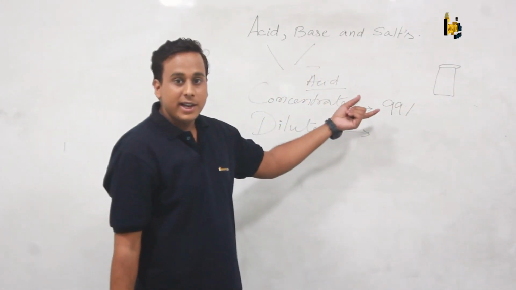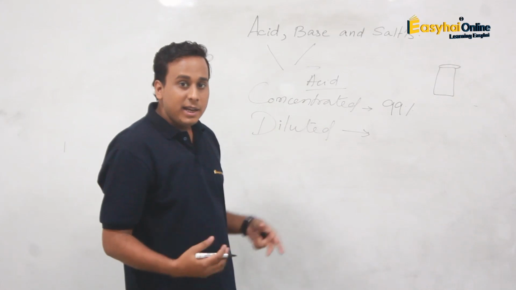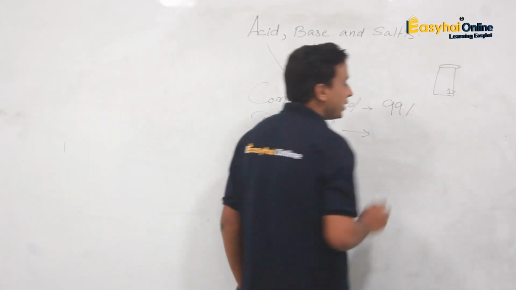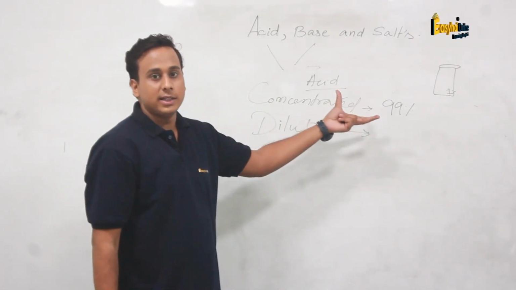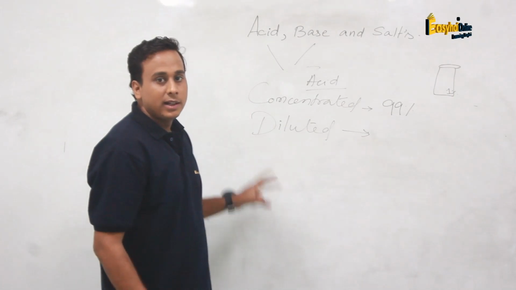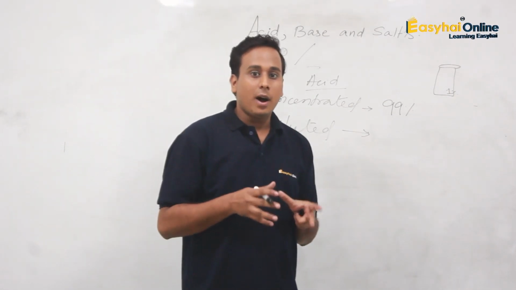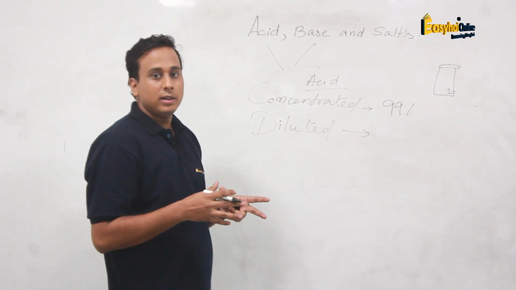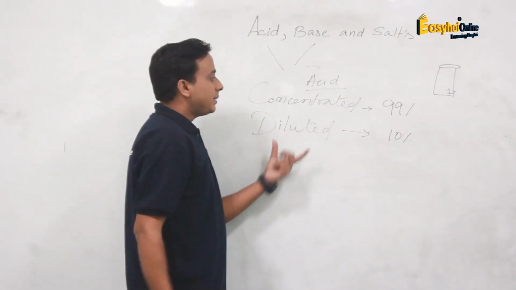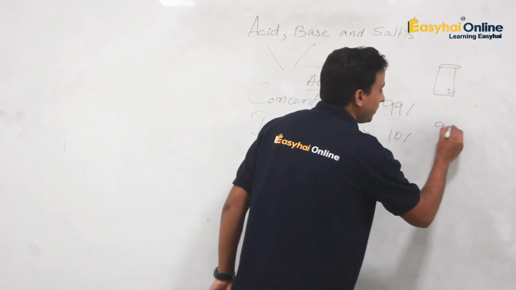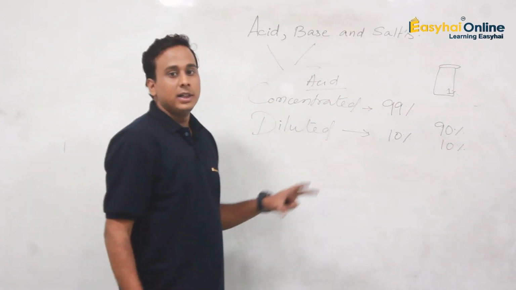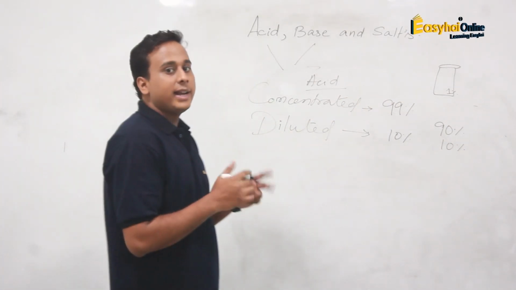So when I am telling 99% concentrated acid, it means that only 1% of water is there in this solution and 99% is pure acid. Similarly, now after looking at concentrated, what is diluted acid? In diluted acid, the amount of water will be more. Here I can say 10% diluted acid. So 10% means 90% is water volume and 10% is acid. Together it is making 100%. So this is the difference between concentrated and diluted.